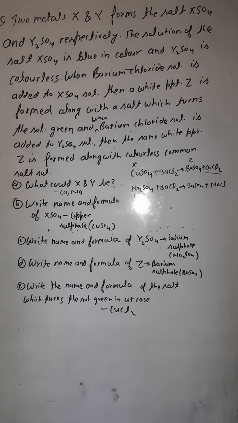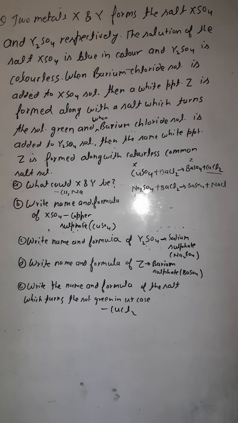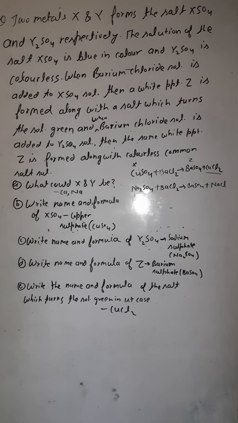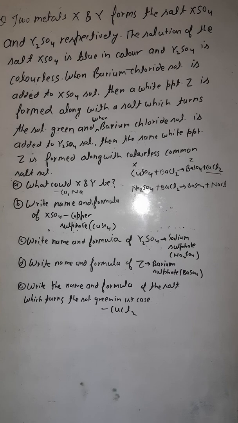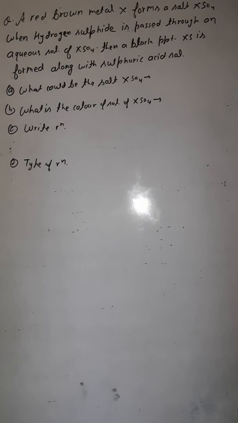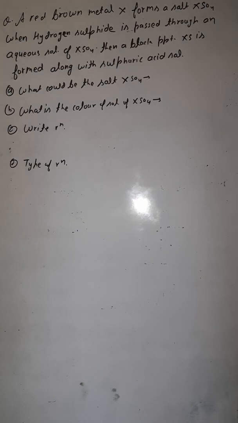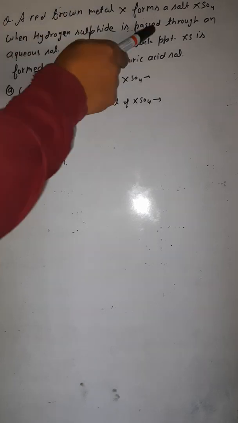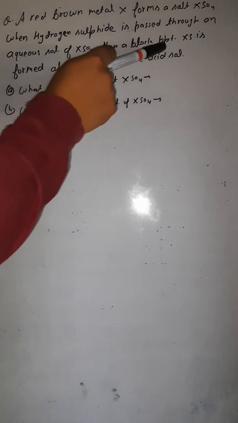Okay. So this is how you would answer the given question. Just note it down. We'll be discussing the next question then. Okay then. Now student, this is the next question before you. Let's read the question first. Question is, a red brown metal X forms a salt XSO4 when hydrogen sulfide is passed through an aqueous solution of XSO4. Then a black precipitate XS is formed along with the sulfuric acid solution.